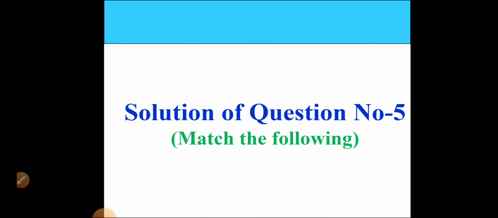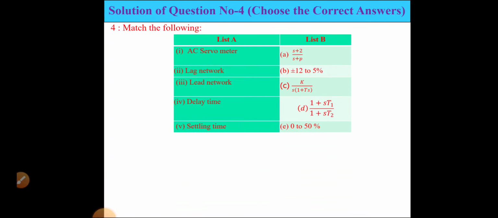Solution of the next question. Match the following, list A and list B. AC servo motor: A, S plus 2 by S plus P. Lag network: plus minus 12 to 15%. Lead network: K by S into 1 plus TS. Delay time: 1 plus ST1 by 1 plus ST2. Settling time: 0 to 50%.